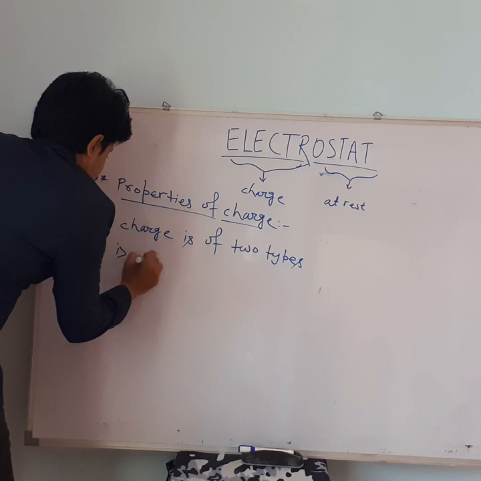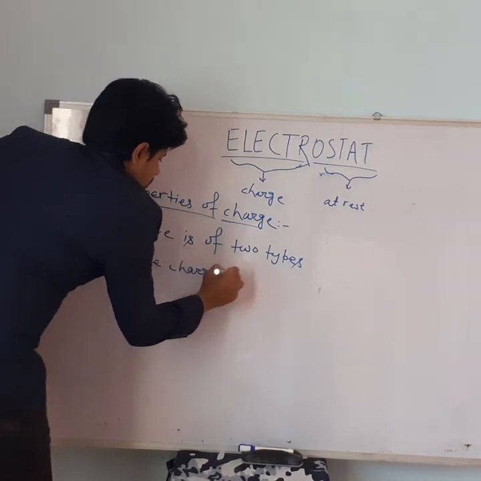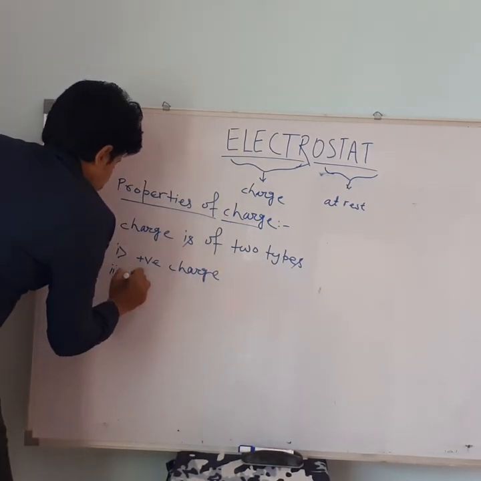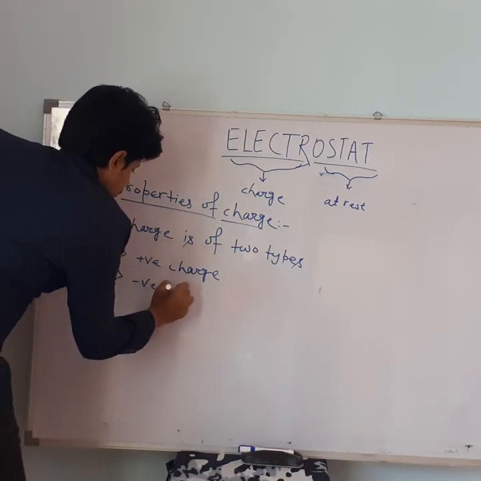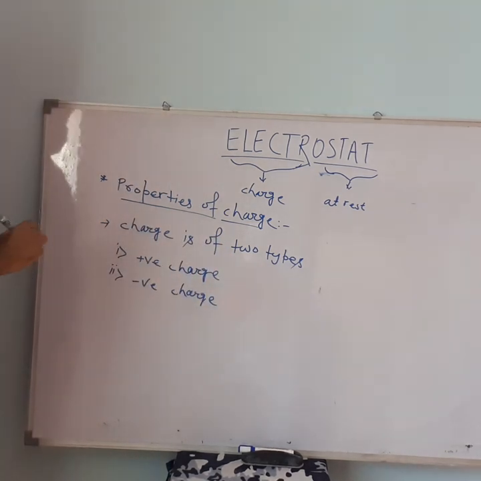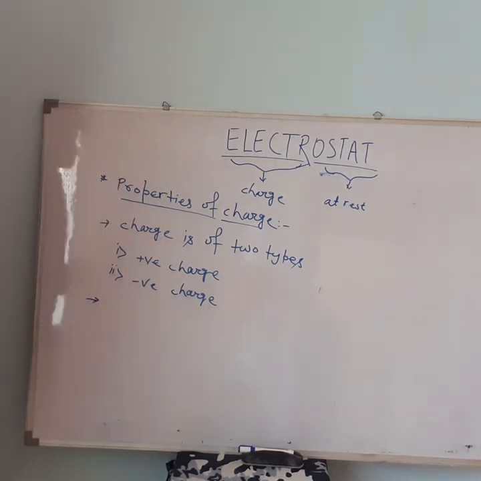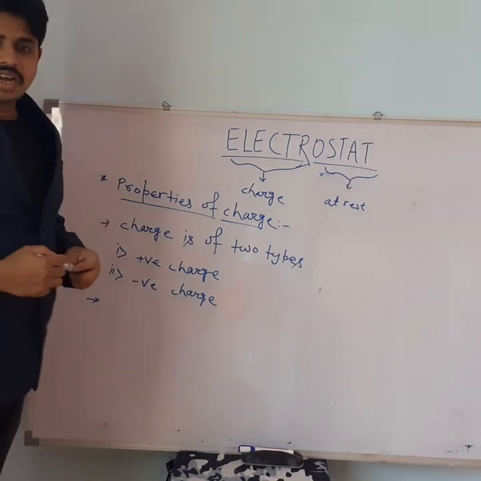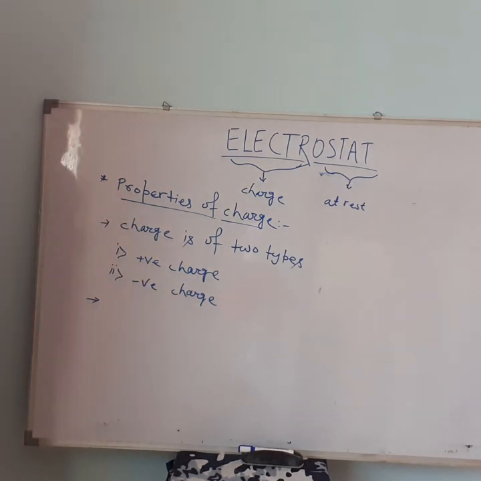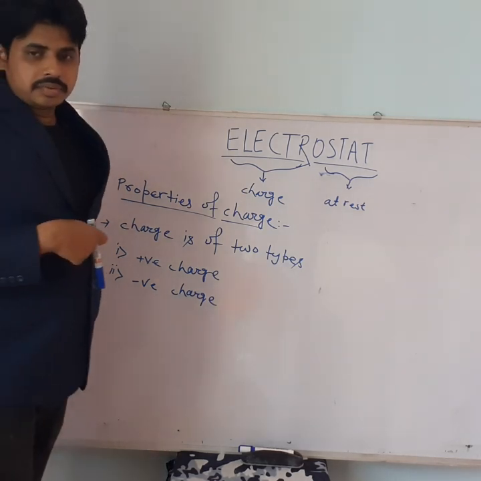First, positive charge, and second, negative charge. The second important property of charge is that charge is conserved. That is, the charge can neither be created nor be destroyed.